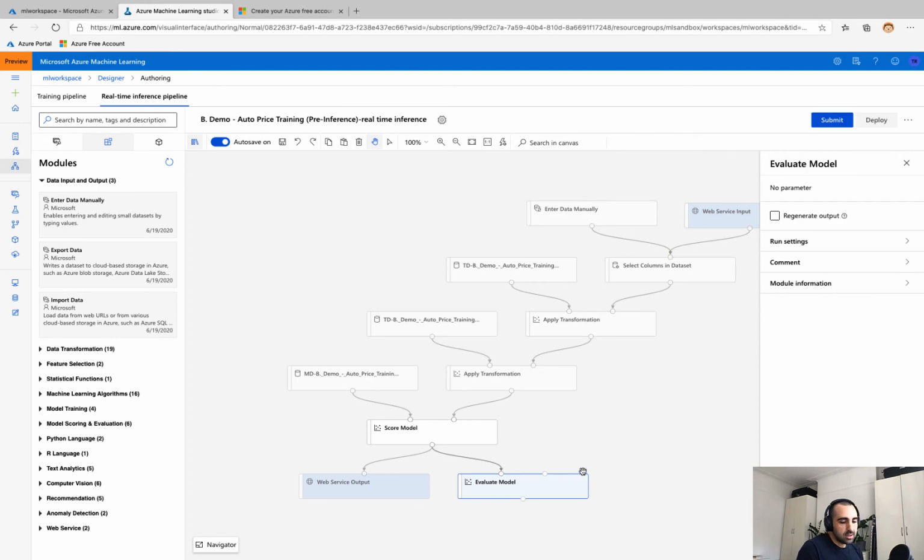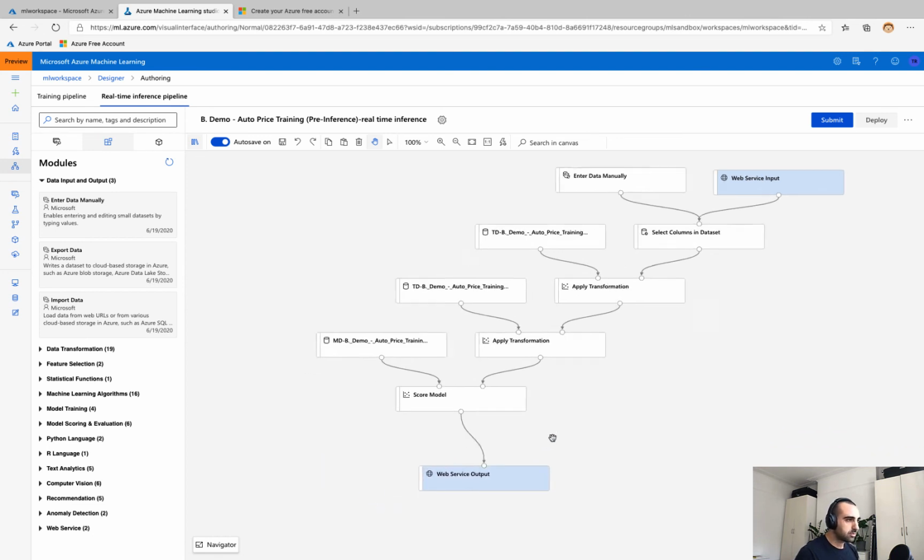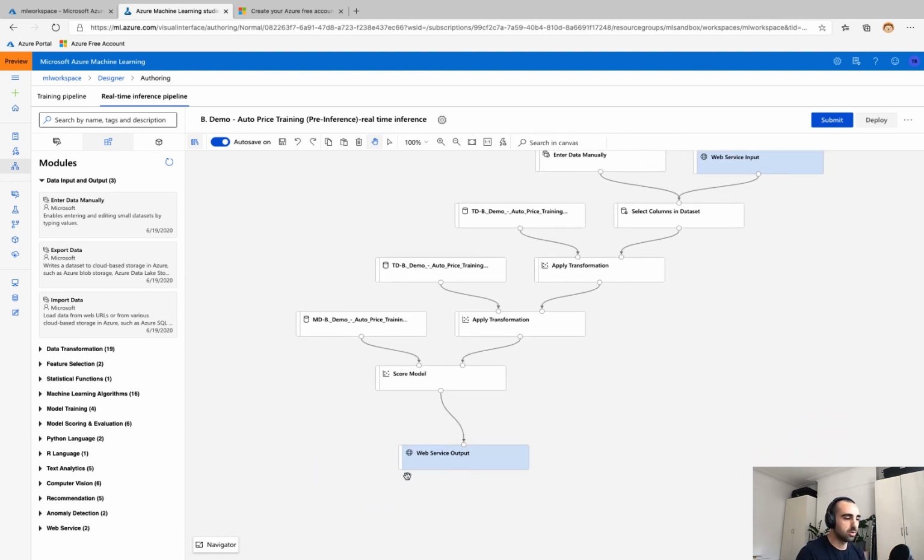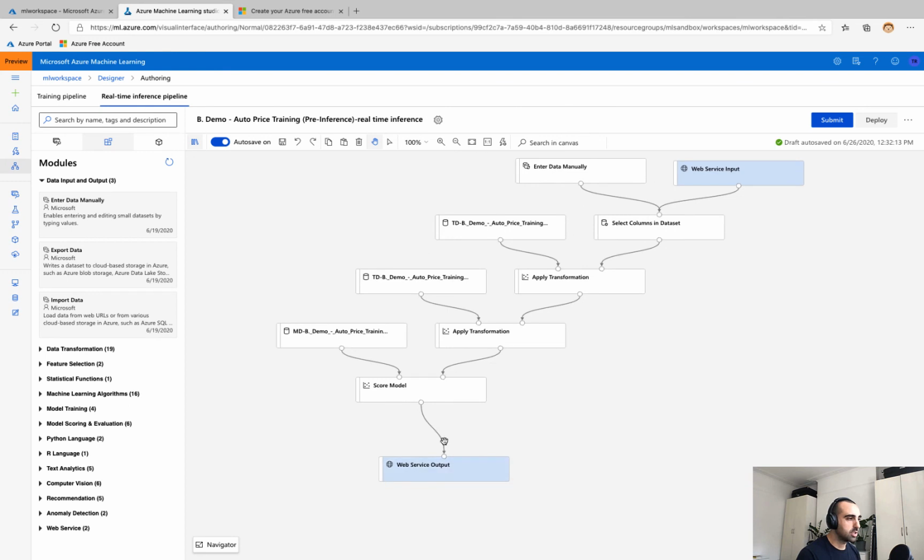Evaluate model, we don't need that anymore because this is a trained model and we'll be using this to infer, so we can get rid of that module. And we're pretty much good to go. The only thing that we may want to change is that at the moment, score module is passing everything as is to the web service output.